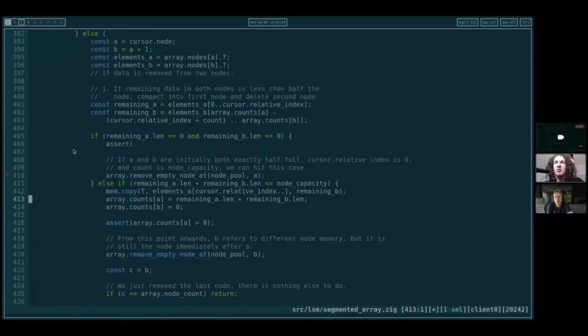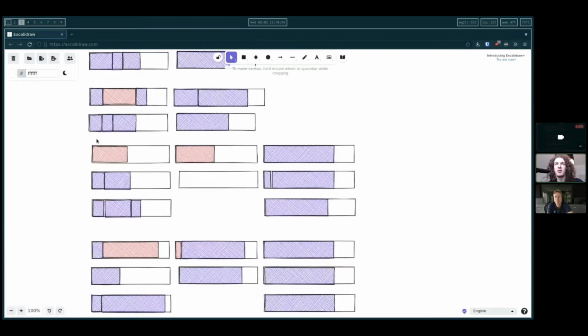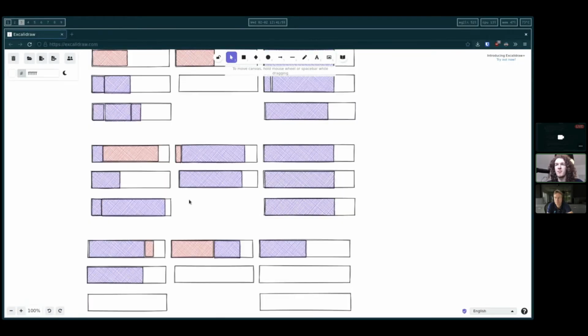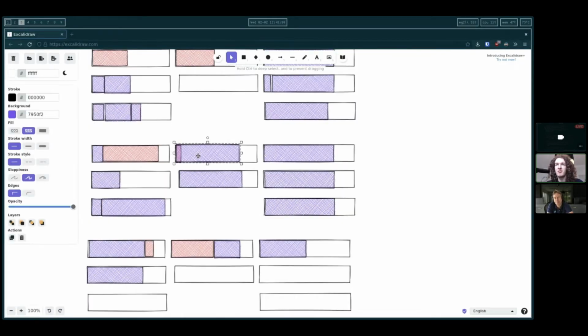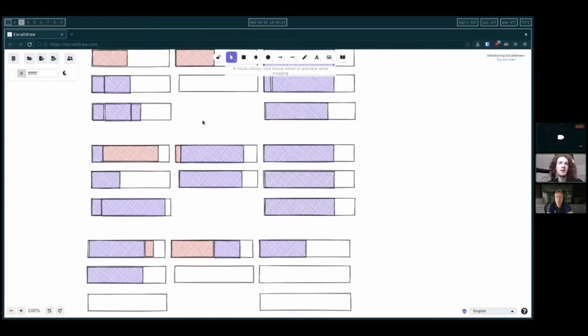In this case we know that B is not at the start of its array. B can't be right at the start of its array because we know that we've got red in both nodes, and so we already have to copy B either to here or to here. We have to copy B once no matter what we do, and so there's no unnecessary copy there. So whether we copy it to another node or in the same node is fine. It doesn't matter. It's still one copy. Okay, so that one.